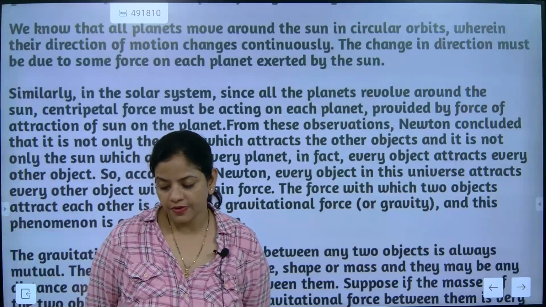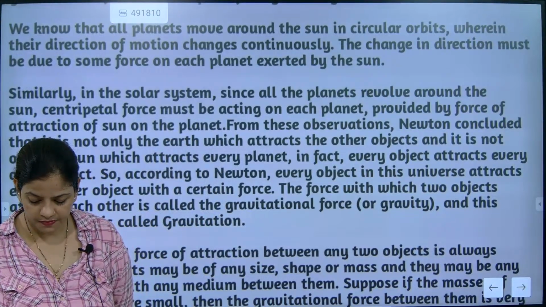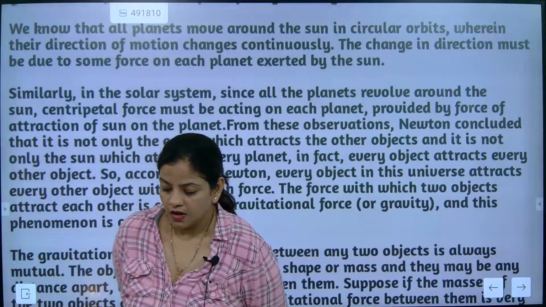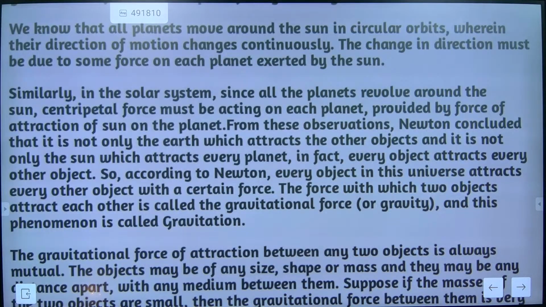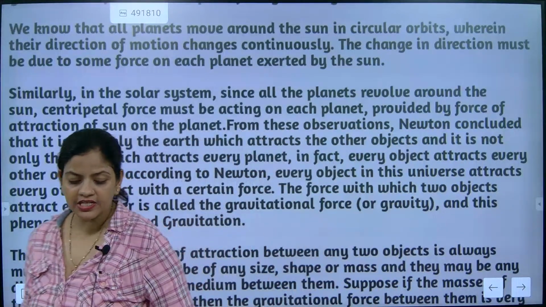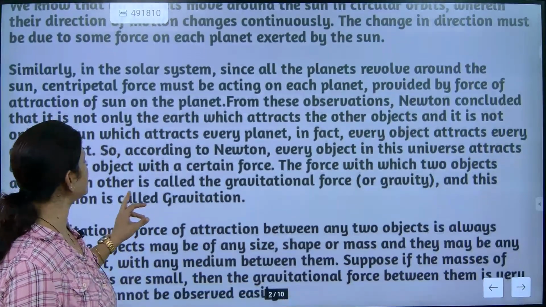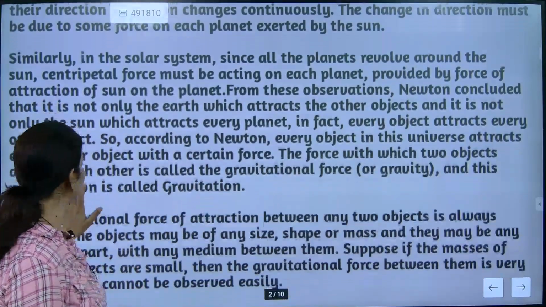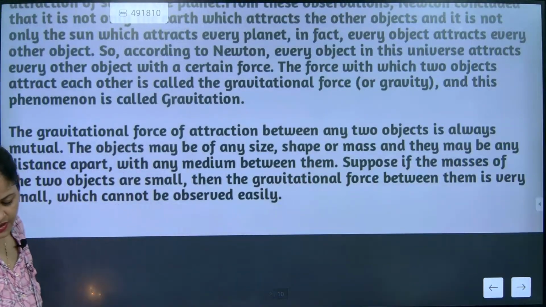Did you get this point, beta? Look here, beta. When we are talking about planet rotation, it is called gravitation. When an object is attracting any other object, that force of attraction is called gravitational force, and the phenomenon is called gravity. Understood? So now we will go for the next one.